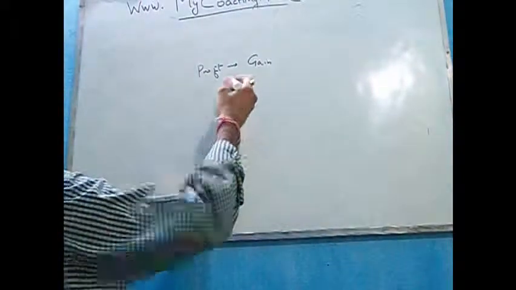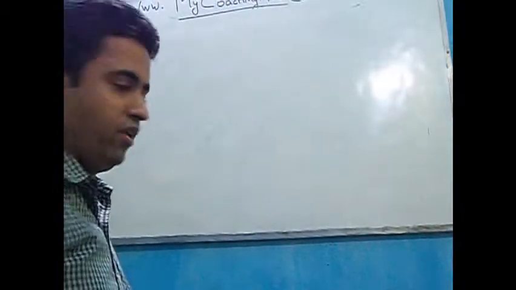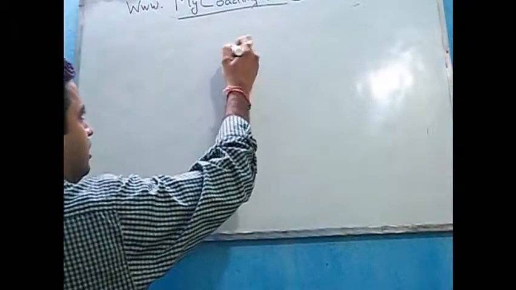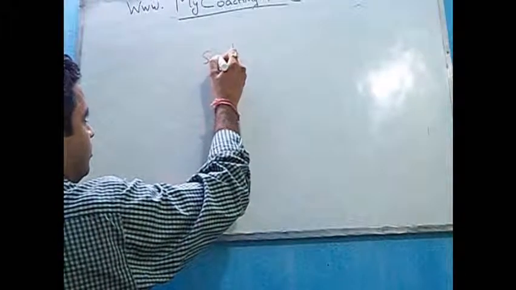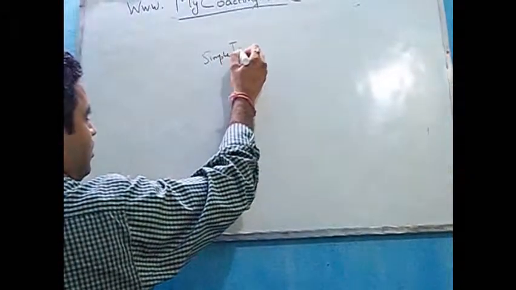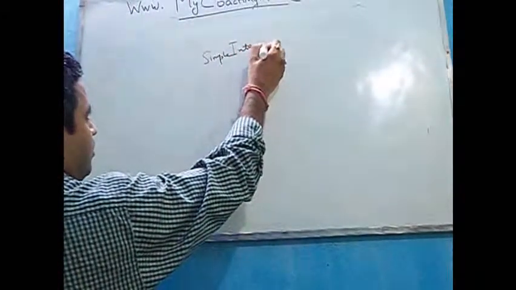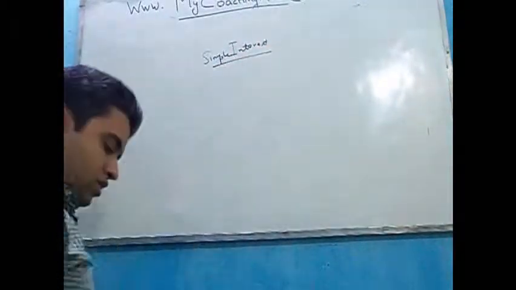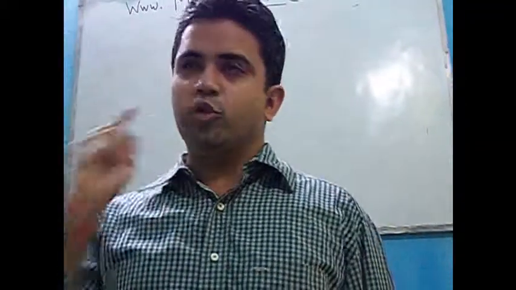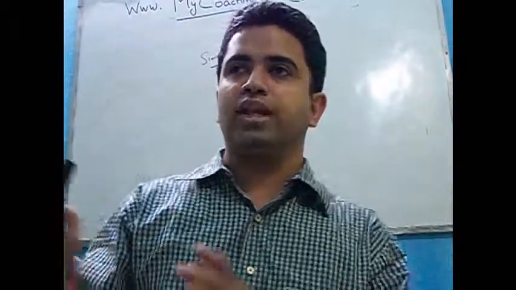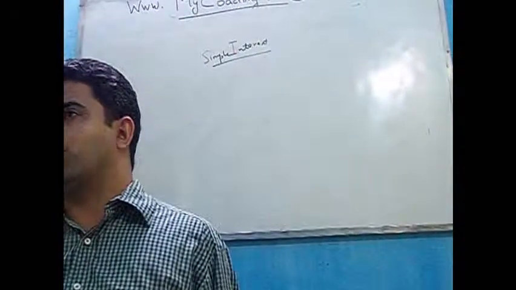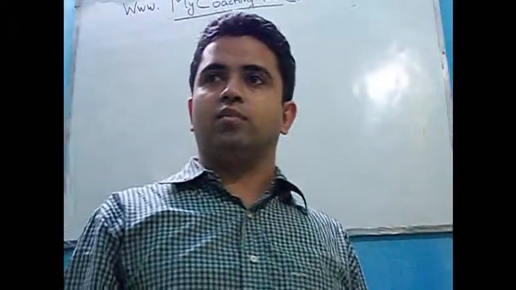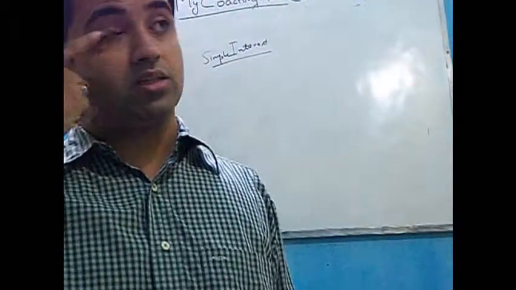Let us see something else. Another concept which is there in the accounting field is simple interest. Many of you would be knowing that when you give your money to someone else or when you deposit your money in a bank, the bank pays you some interest.